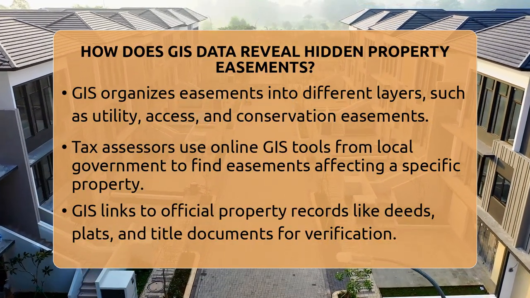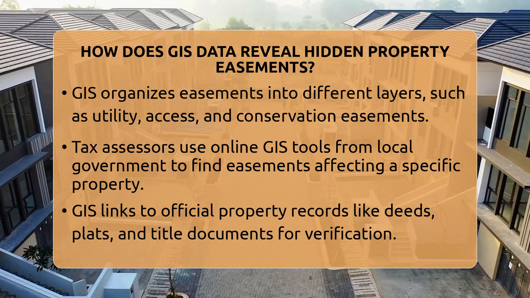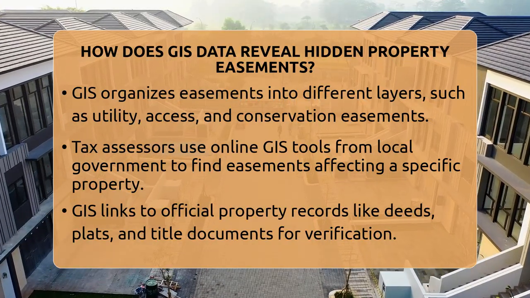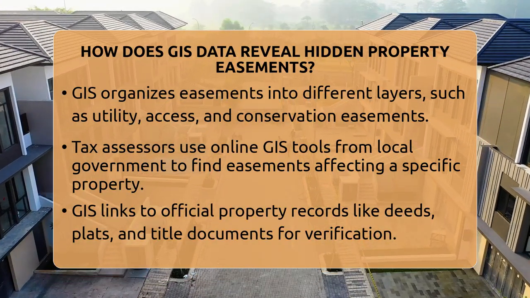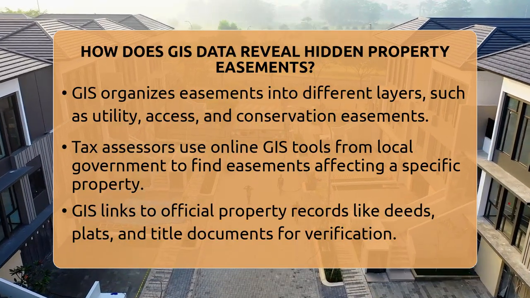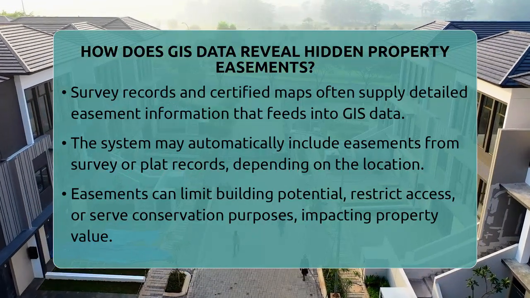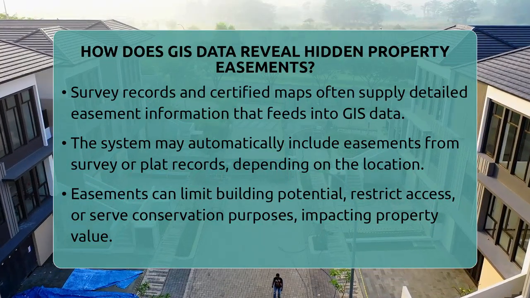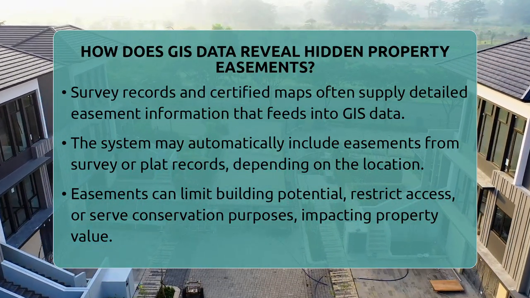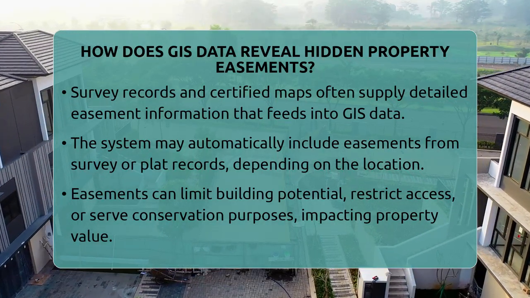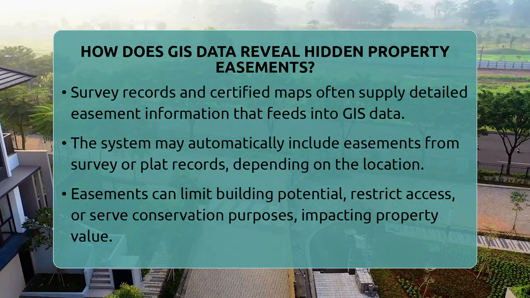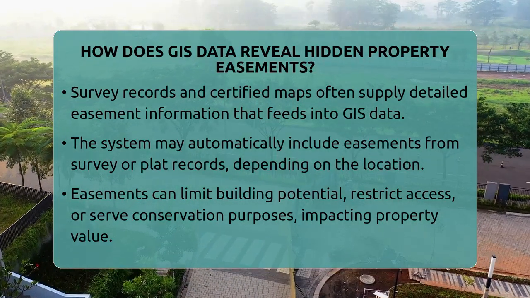These online tools connect directly to current GIS data maintained by county or city authorities. Once you find a property using its address or parcel identification number, the system displays all recorded easements affecting that parcel. GIS data links directly to official property records like deeds, plats, and title documents. This connection allows you to verify easements and see how they impact ownership, rights, and property use.